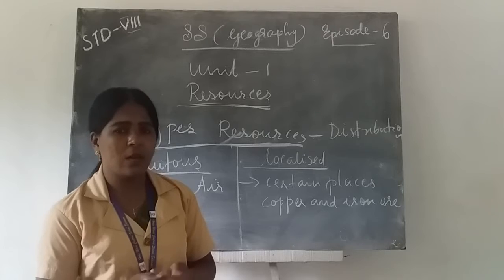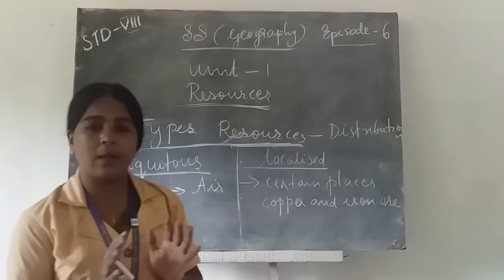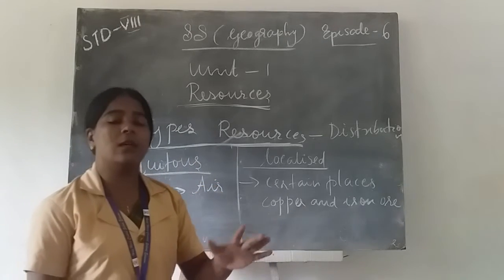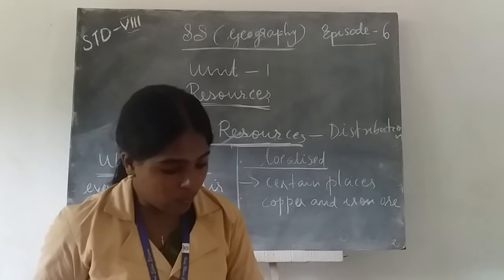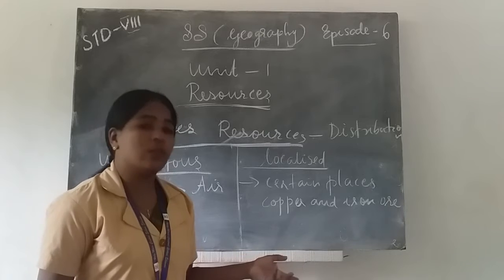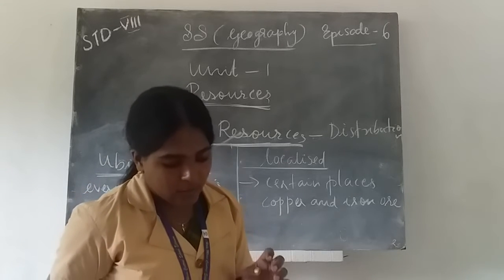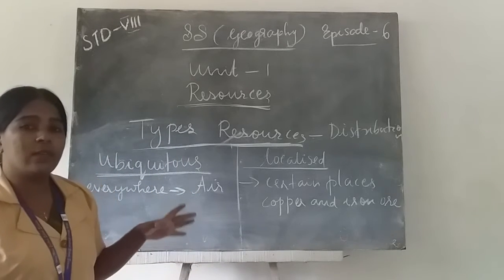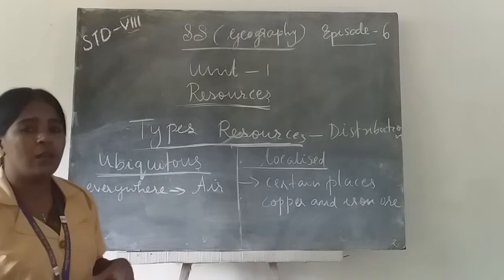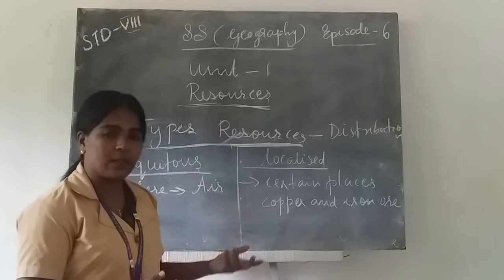What are examples of actual resources? We use coal, and we use the black soil in the Deccan region. The Ruhr region in Germany has plenty of coal deposits. These are actual resources, which we use in the present day.